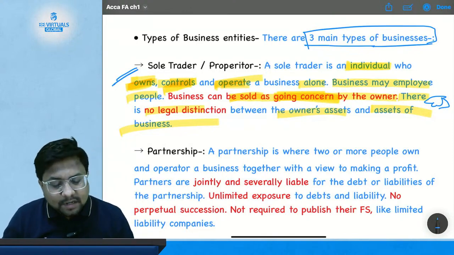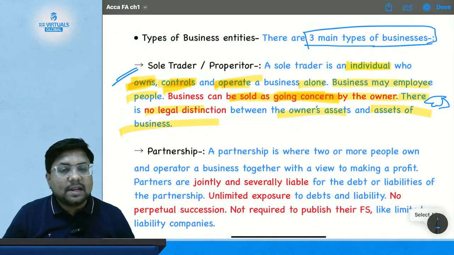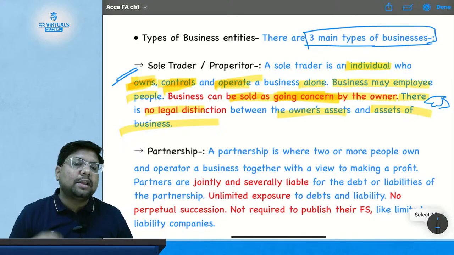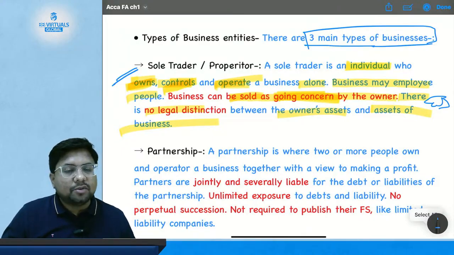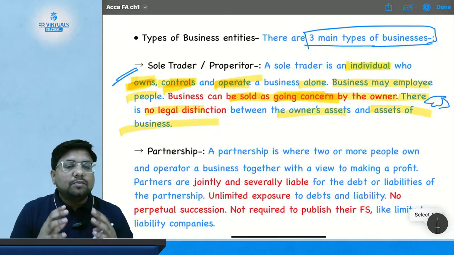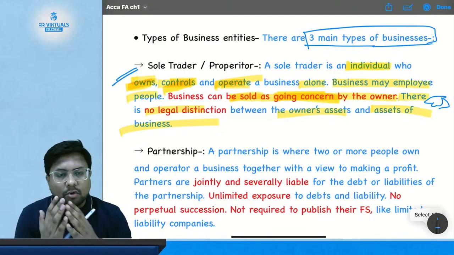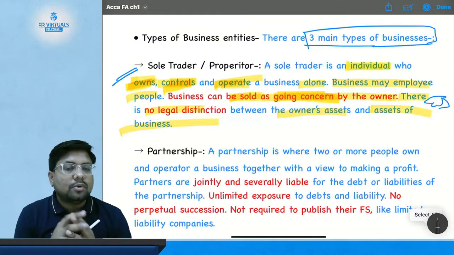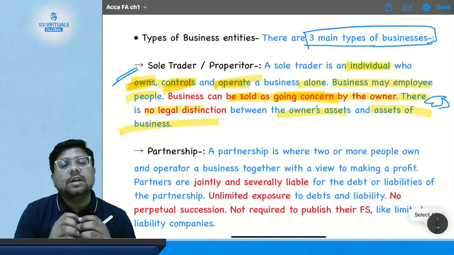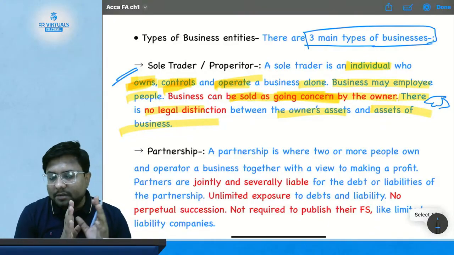You can sell the business as a going concern, and there is no legal distinction between your assets and your business assets. So your personal asset can also be used to meet the obligations and liabilities of your business. This is what sole traders and sole proprietorship mean. Many of the businesses we see in India, such as grocery shops or local shops, are sole proprietorships. Even the loan they have taken for their shop can be repaid using their personal assets, as there is no legal distinction between owner's asset and business asset.